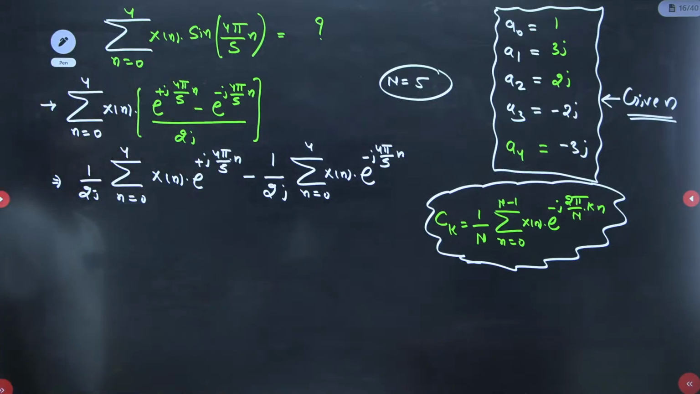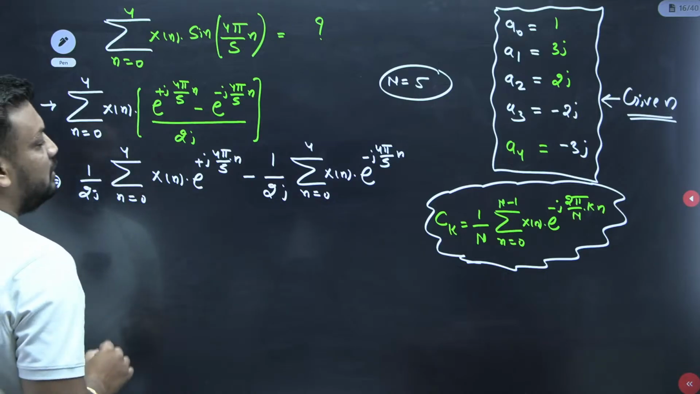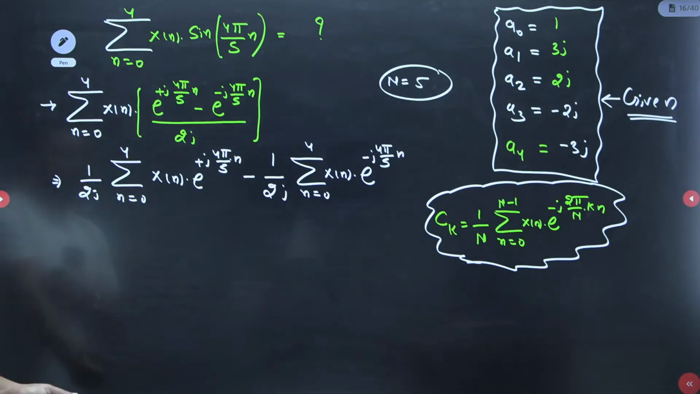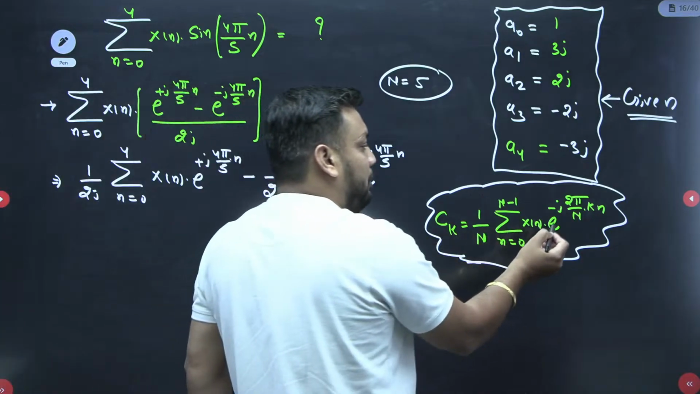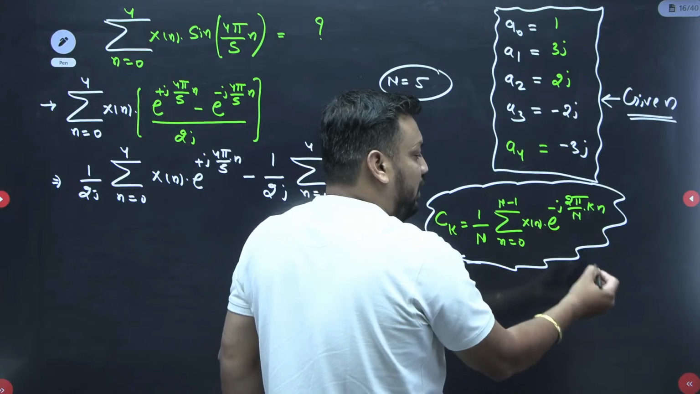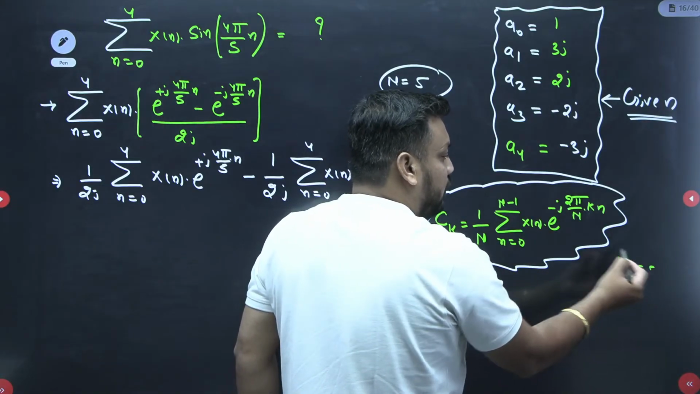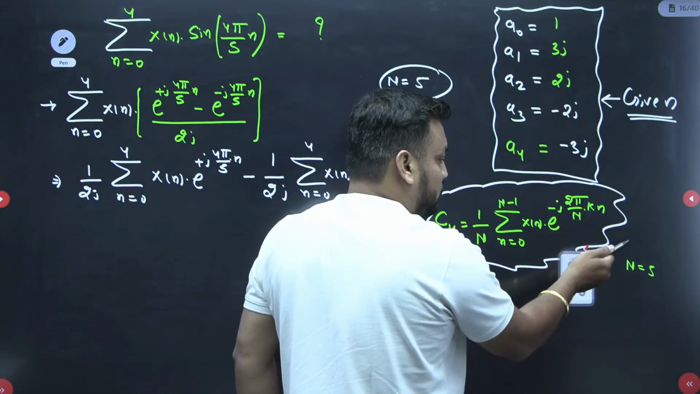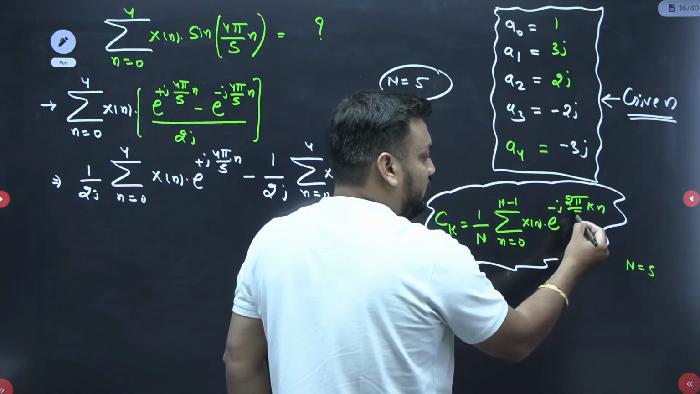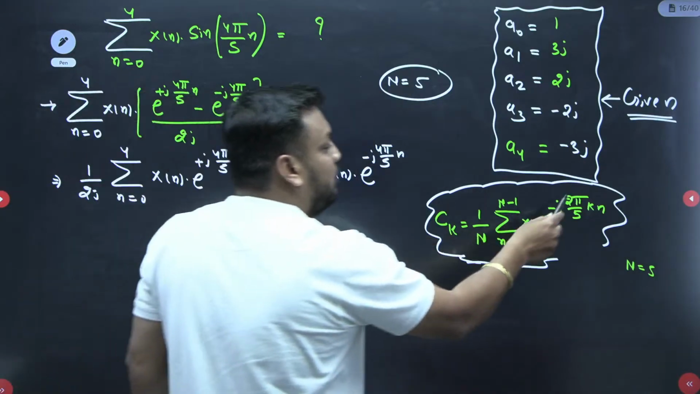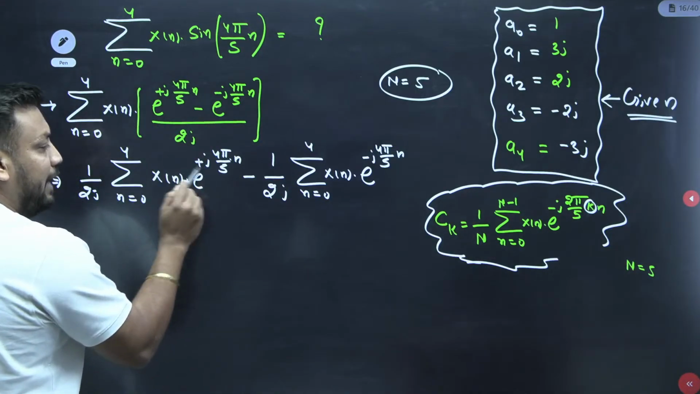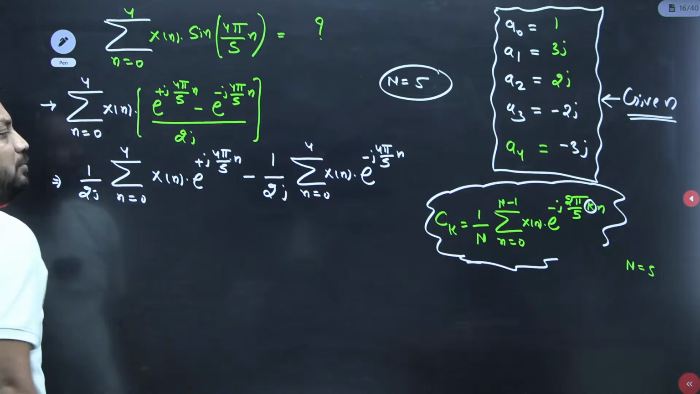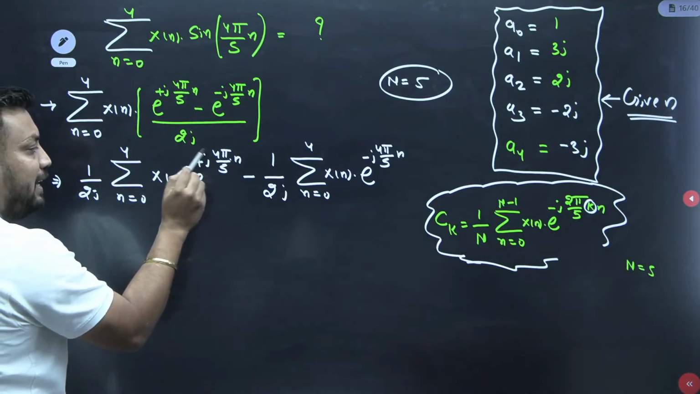Now student, just reply fast. What can you compare here? If you know e to the power j 4 pi by 5, and what is the formula? e to the power minus j 2 pi by N into kn. And do you know what N is? N equal to 5. So I am replacing N with 5. So e to the power minus j 2 pi by 5 k into n. So can you please tell me what is the k value here? The k value is nothing but 2.